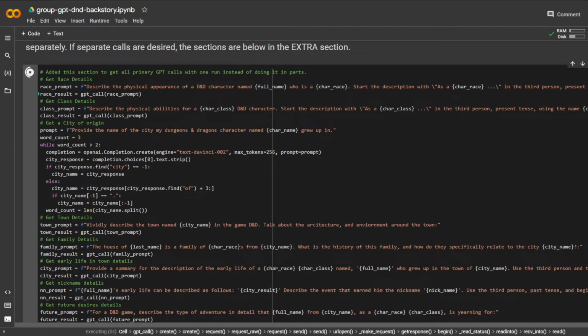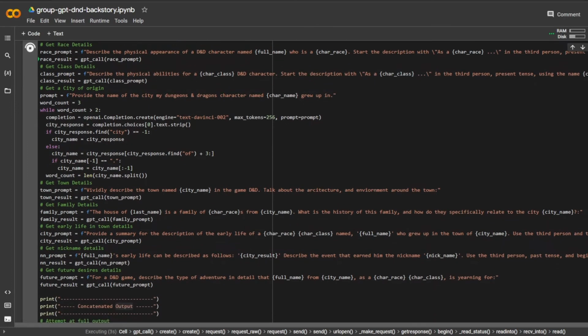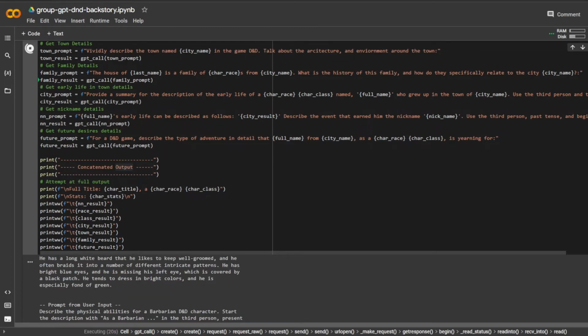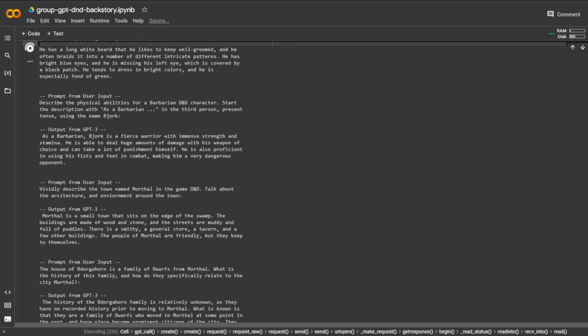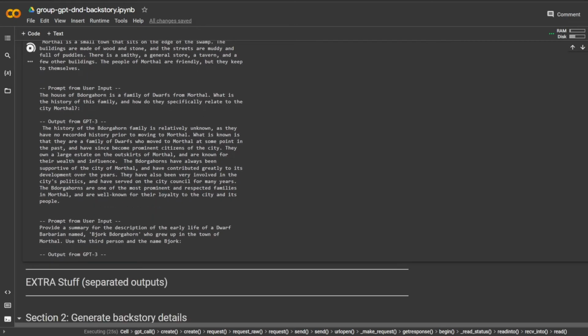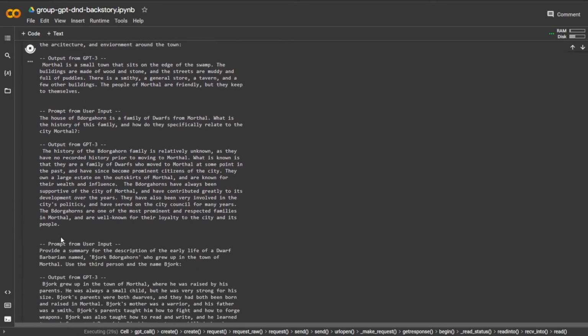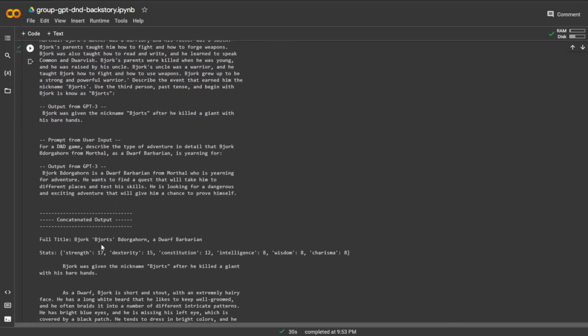As an experienced player, I've made a lot of these before, so I've had to describe my race and class before and where I'm from. I am interested to see how this does it and how much detail there is, because I'm normally able to create a lot of detail since I have a lot of experience from previous characters. It looks like it does have a lot of information here, so that's already a good sign. I'm going to have a lot of information to pull from for using my character.